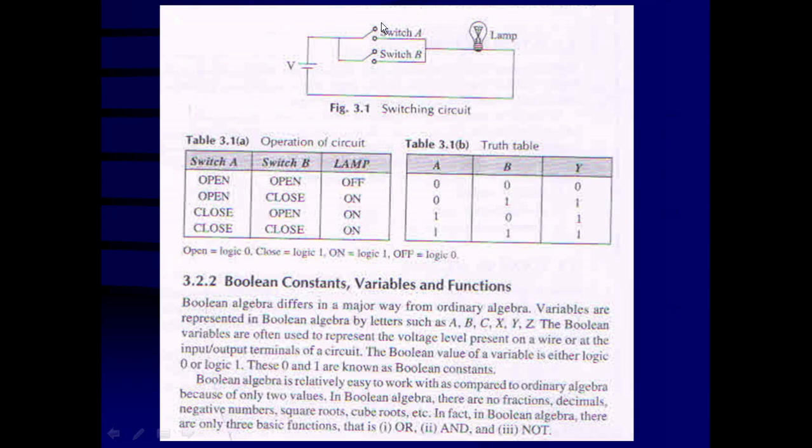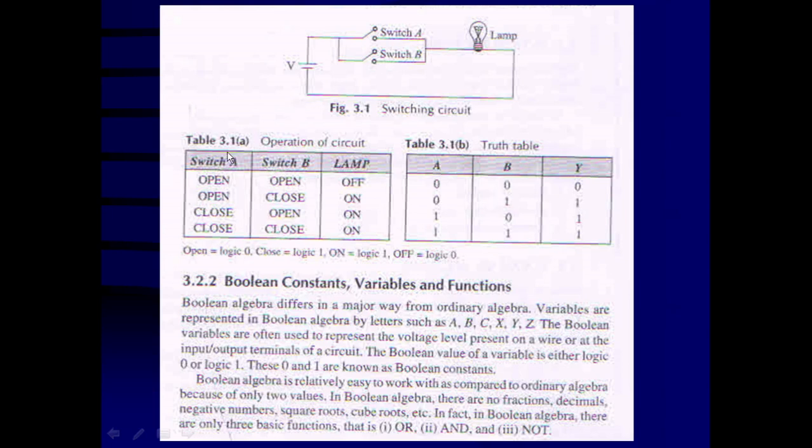If one of the switches is on, then the current will pass through that path and the lamp is going to be on. When a switch is closed, that corresponds to logic 1, and when the bulb is on, that corresponds to 1. So consider that switch A is open but switch B is closed. The current will pass through the lower path and the bulb will be on. That means A is 0, B is 1, but Y is high.